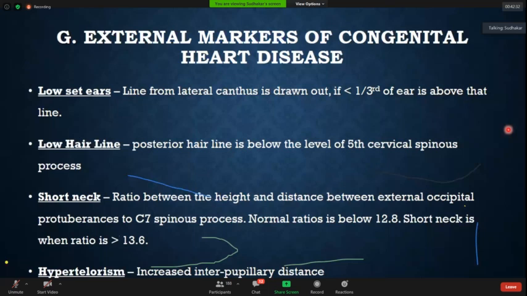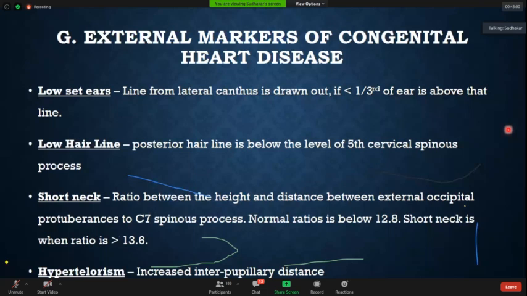Now, what is a low hairline? Posterior hairline, if it is below the 5th cervical spine, it is known as low hairline. Just knowing the definition is enough. I think we should not go into much detail. Short neck: the ratio of the height of the C7 spinous process and the distance between the external occipital protrusion to the C7, when the ratio is more than 13.6. So just know the definition.